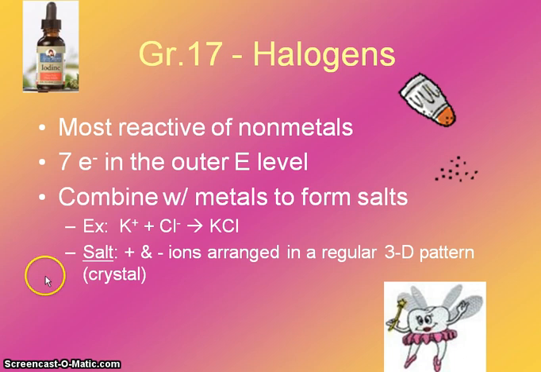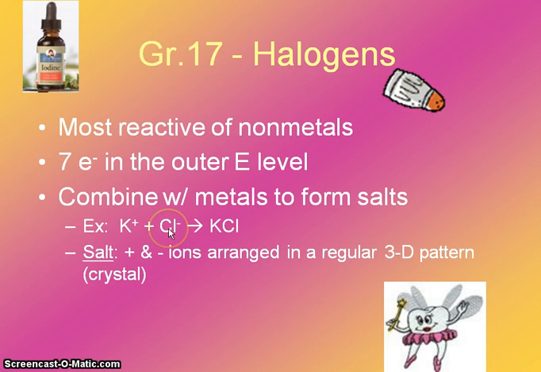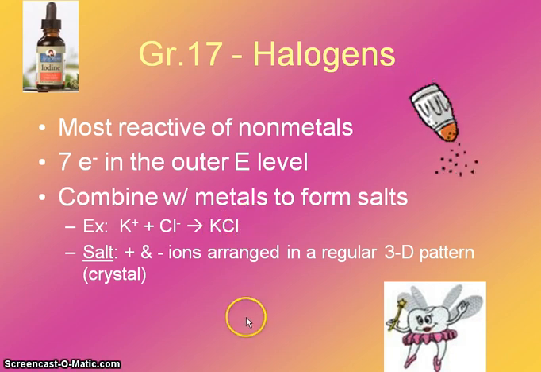For instance, this one here, we've got potassium, which is in group 1, combining with chlorine, which is one of the halogens. And this potassium will give its electron to the chlorine so that it has an octet and will form the salt potassium chloride.